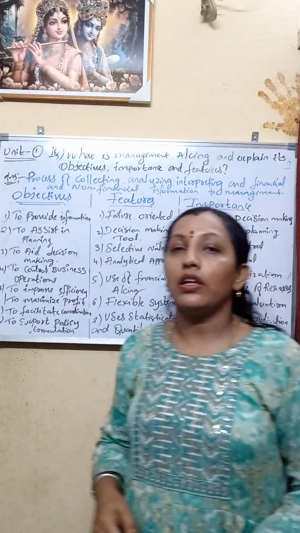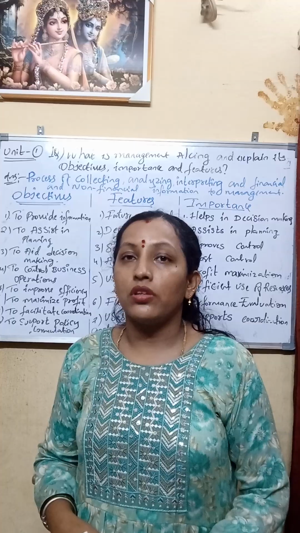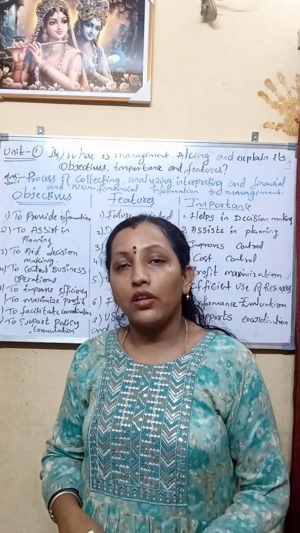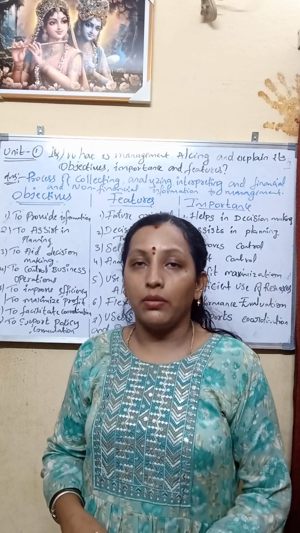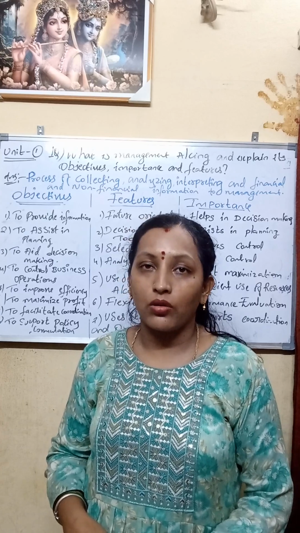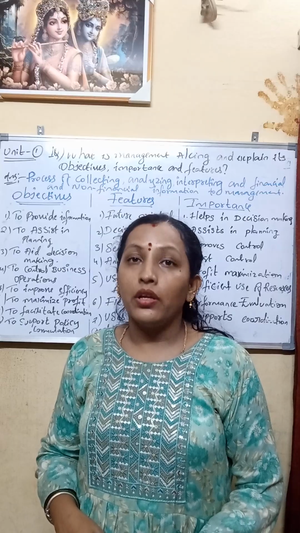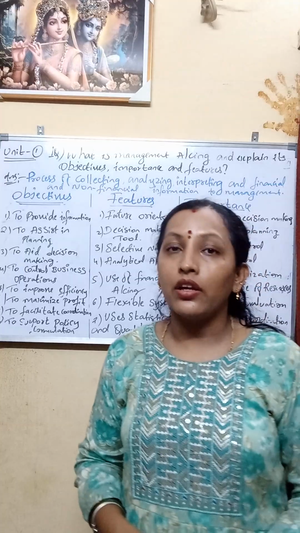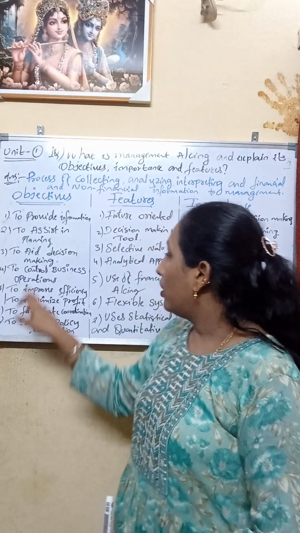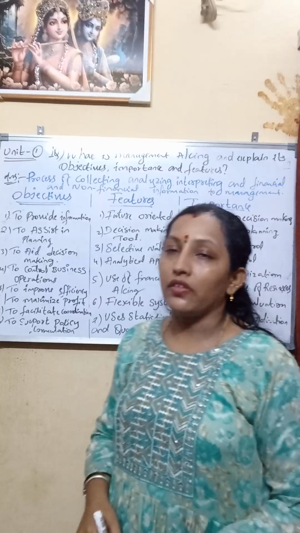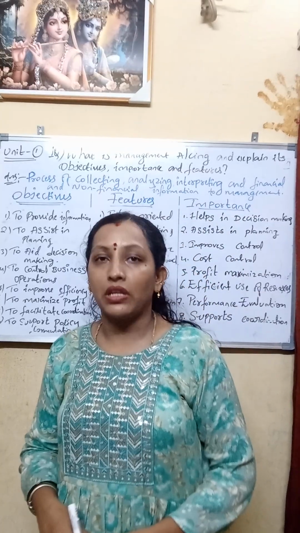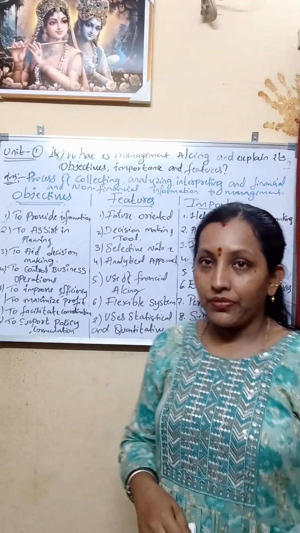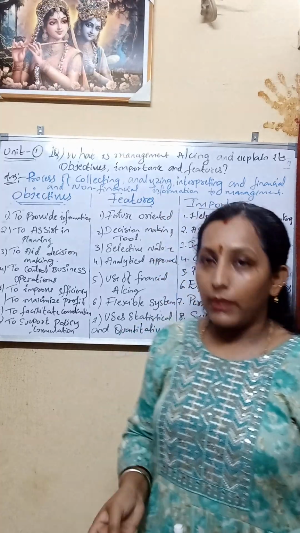Generally you know that resolutions are passed by the board of directors, and the decision making process is done by the heads of the departments. With the help of management accounting they can take proper decisions related to the organization, so we call it an aid to decision making. And to control business operations: the operational activity happening in the organization will be controlled with the help of management accounting.